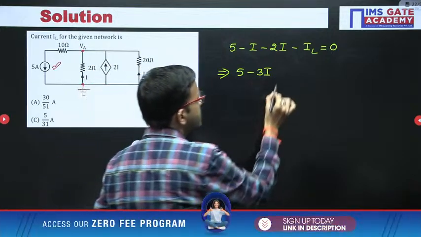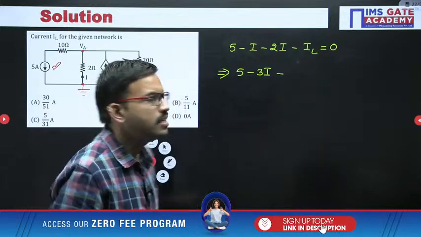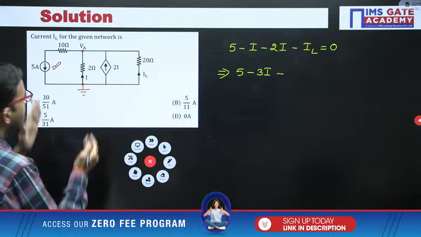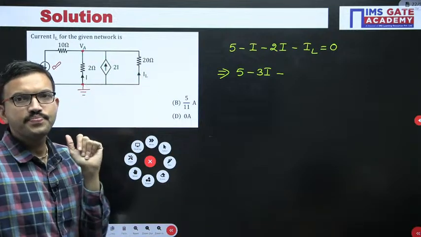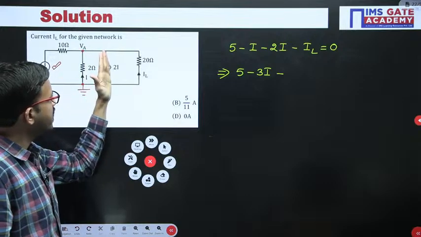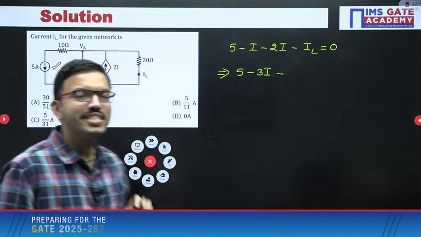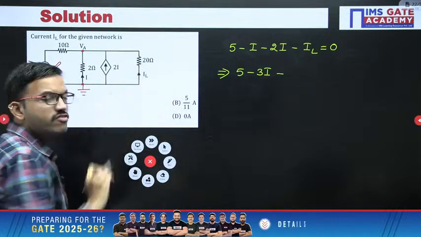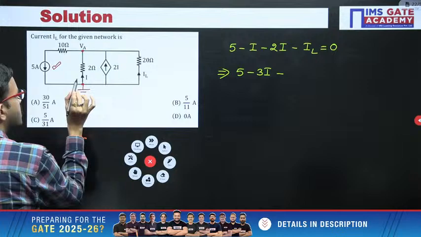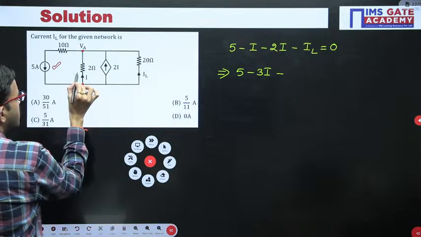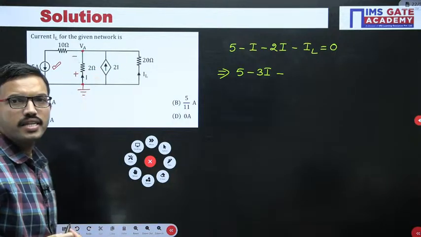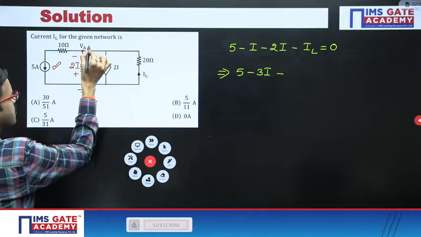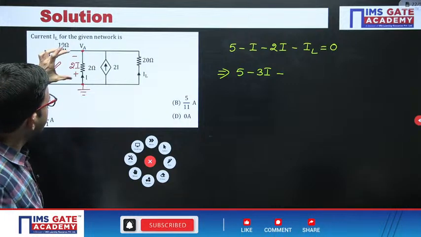Now IL is nothing but the current flowing through the 20 ohm resistor. If you closely observe, how are these three elements, the 2 ohm resistor, the 2I current source and the 20 ohm resistor, connected? Parallel, very good. In parallel the voltage will be the same. Because the current I is flowing like this, the voltage polarities are plus minus like this, and 2 into I is nothing but 2I, so the voltage across the 2 ohm resistor is 2I.